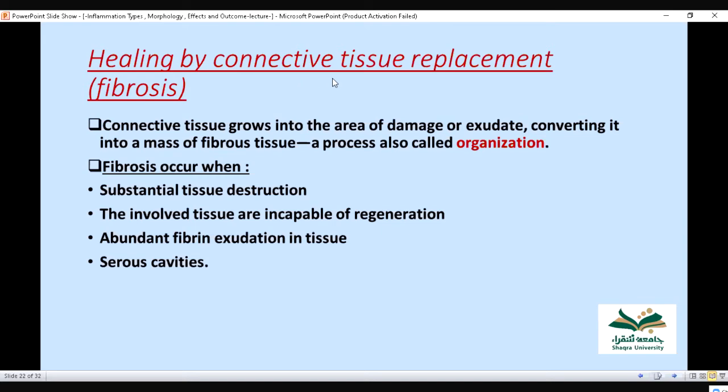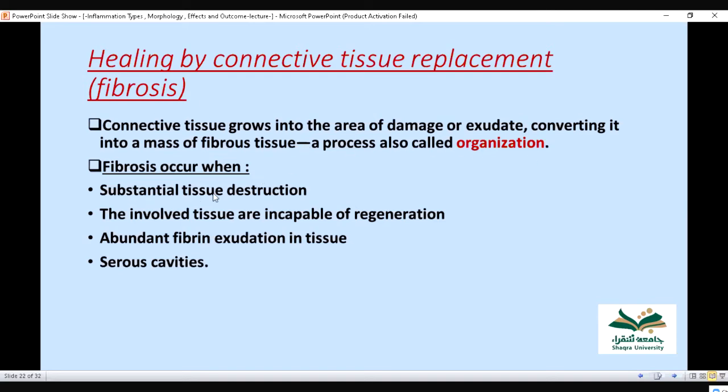Now, healing by connective tissue replacement, or fibrosis. Connective tissue grows into the area of damage or exudate, converting it into a mass of fibrous tissue, a process called organization. This is also one of the outcomes of acute inflammation, that is, healing by fibrosis. In this, scar formation takes place, and this undergoes organization and fibrosis.